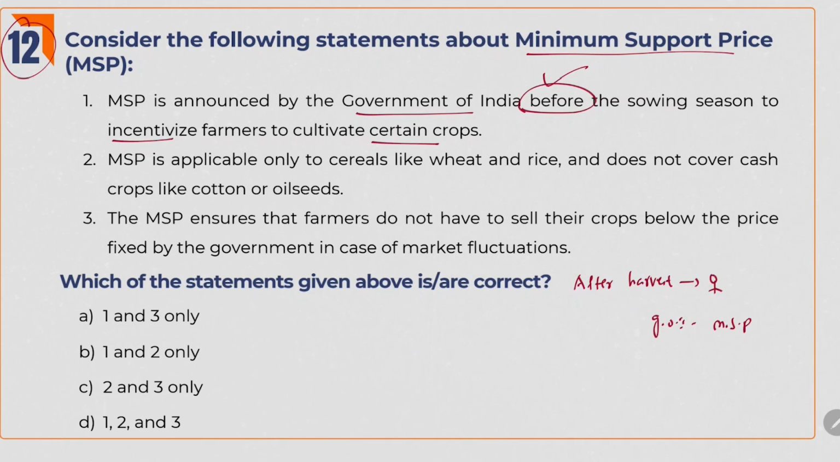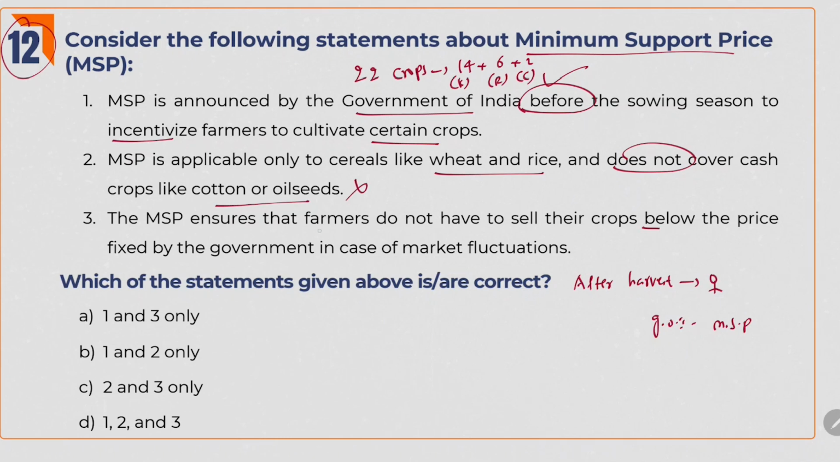Actually, Government of India announces this MSP for 22 crops every year. In this 22, 14 are Kharif crops, 6 are Rabi crops and 2 are commercial crops. Okay, moving to the second statement, MSP is applicable only to cereals like wheat and rice and does not cover cash crops like cotton or oilseeds. Why should government limit only to cereals? We eat cereals, pulses, oilseeds, everything. So MSP is applicable only to cereals, not cash crops, is the wrong option.